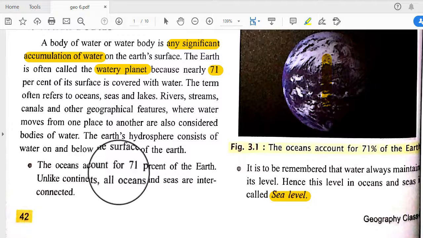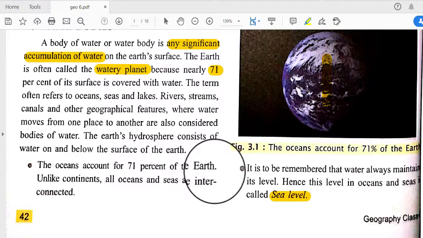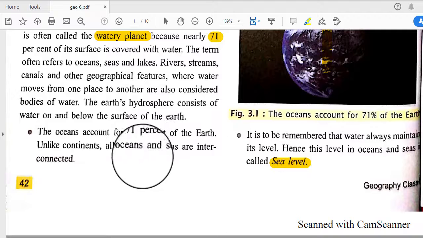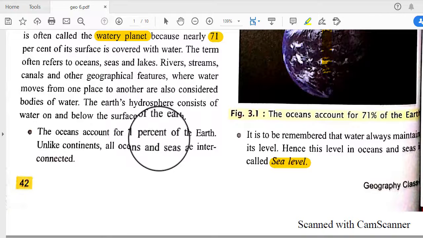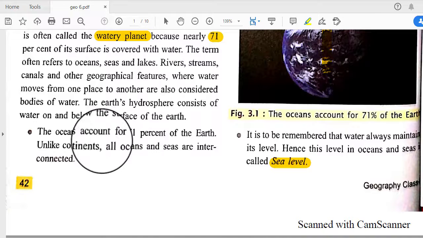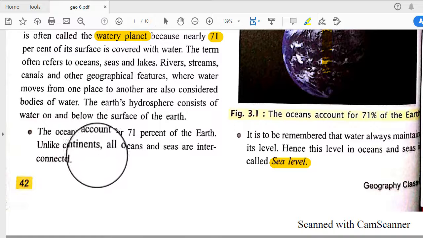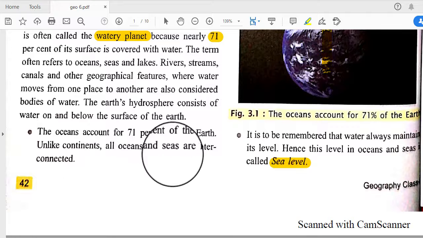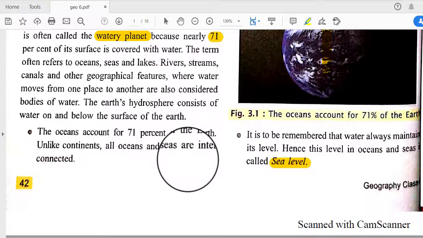The oceans account for 71% of the earth's surface. Unlike continents, all oceans and seas are interconnected. So all oceans and seas are interconnected to each other.